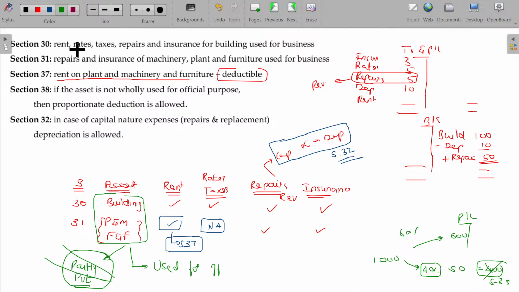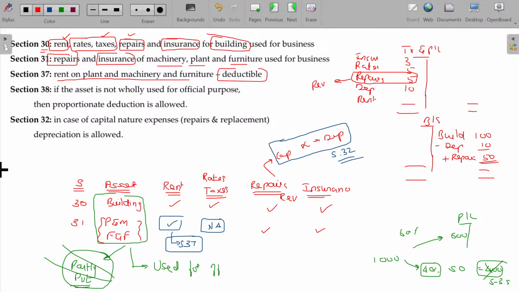So I have given around 5 sections here. Section 30 is all about building related expenses where the building is used for business. We have a set of 4 items to be debited: rent, rates and taxes. Usually in the US the taxes are named as rates, so it has no other meaning. Rates is equal to taxes. And repairs, being revenue in nature, can also be debited. Insurance for safeguarding the building will also be debited. So these are the 4 items we have. And for plant as well as furniture and machinery, repairs as well as insurance can be debited to the P&L account as per section 31.